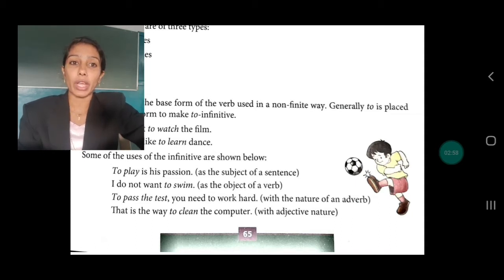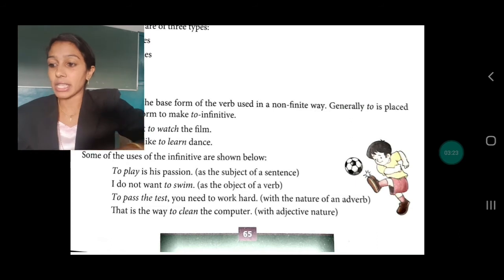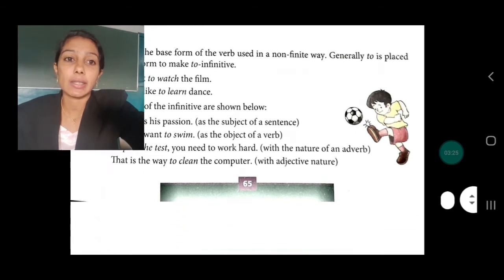That is the way to clean the computer. So here, which is the way to clean the computer? That is the way. Here, the infinitive is used with the nature of an adjective. I hope you have understood the different uses of the infinitive. Is that clear to you all, dear children? Okay. So moving on to the next page, that is page number 66.